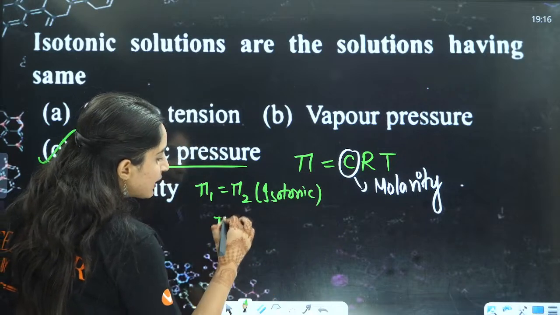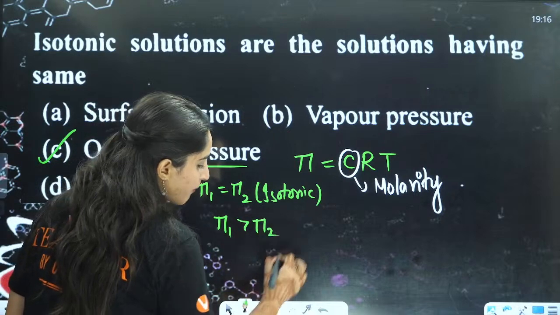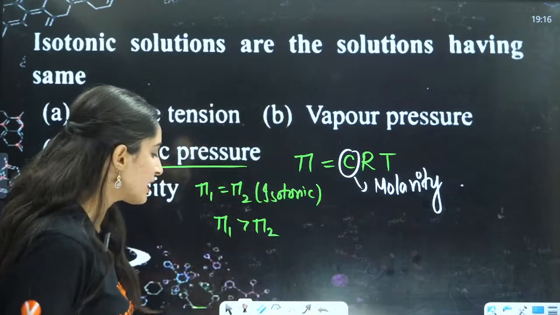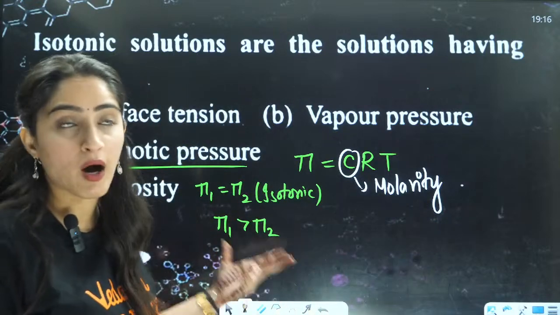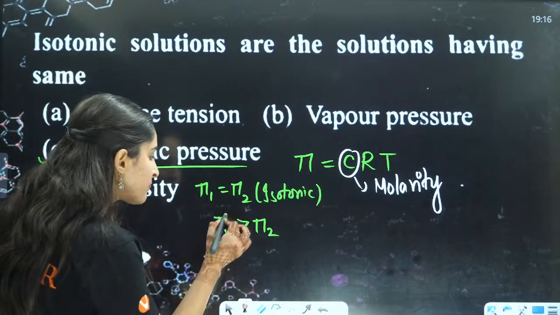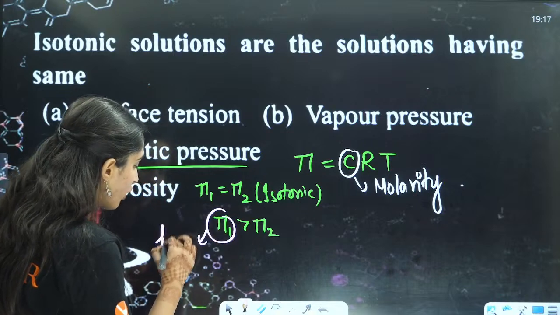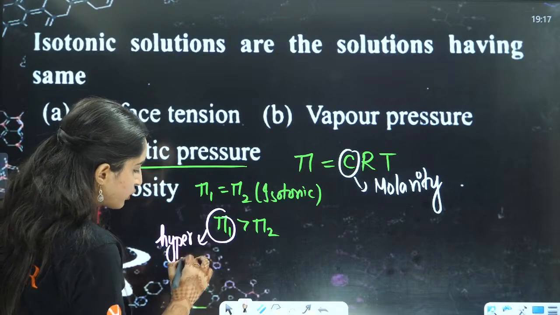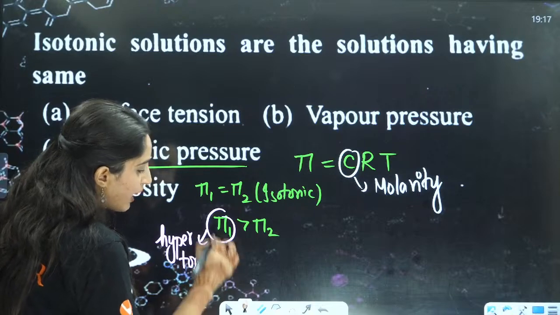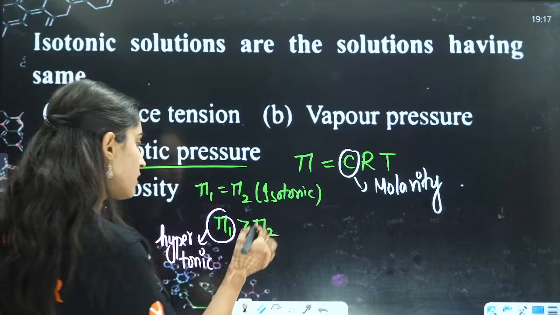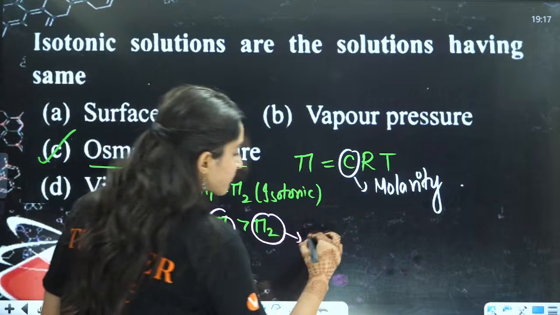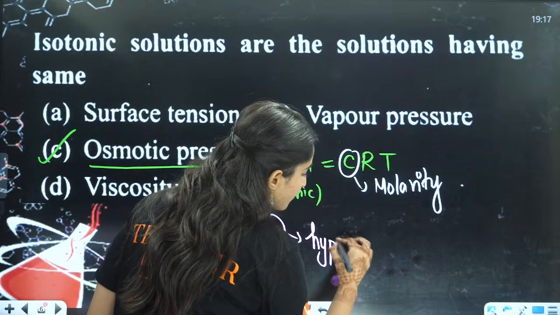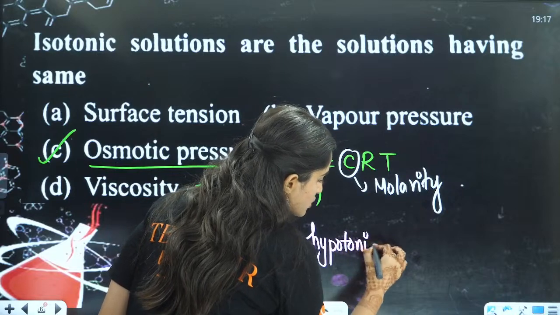But for example, if pi 1 is greater than pi 2, then the solution which has higher osmotic pressure is your hypertonic solution, and the one which has lower osmotic pressure is called the hypotonic solution.